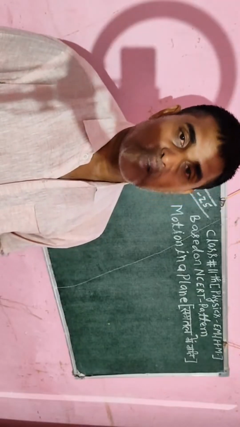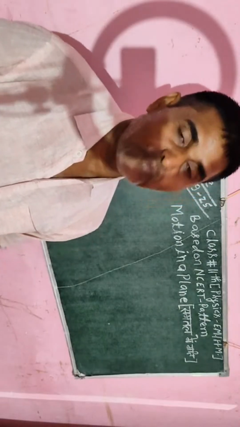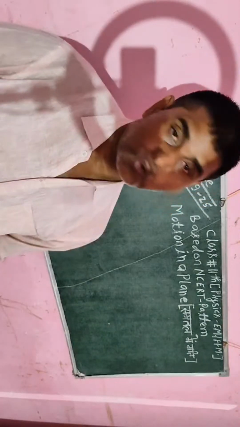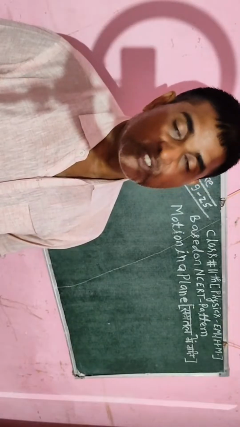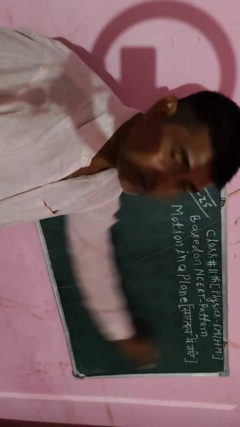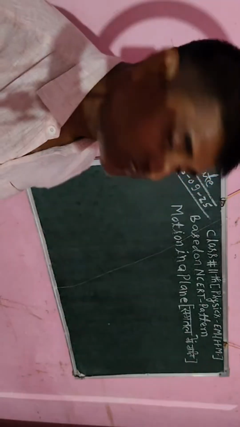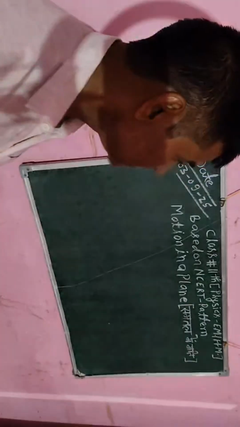You have to learn that information first, and then I will explain the concept of projectile motion and circular motion in motion in a plane. This is an important topic, so concentrate clearly to understand its concept in detail.